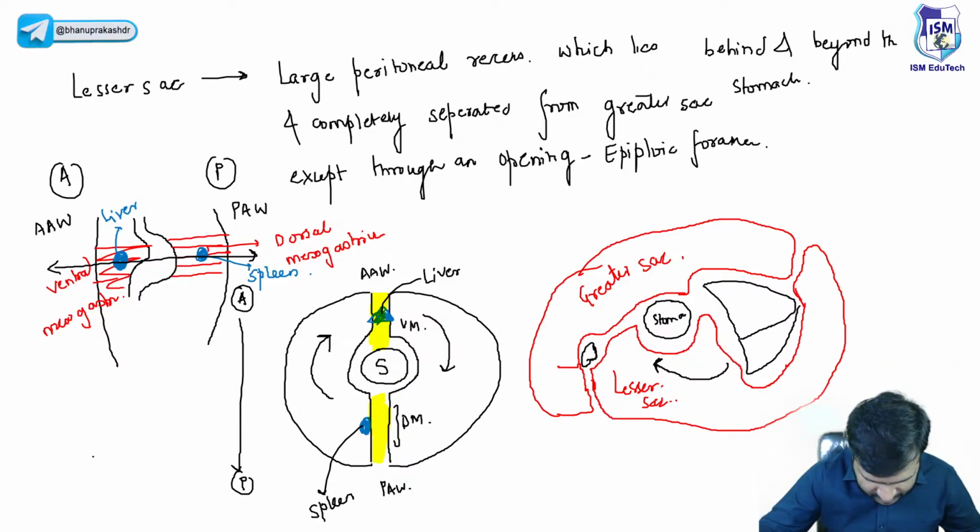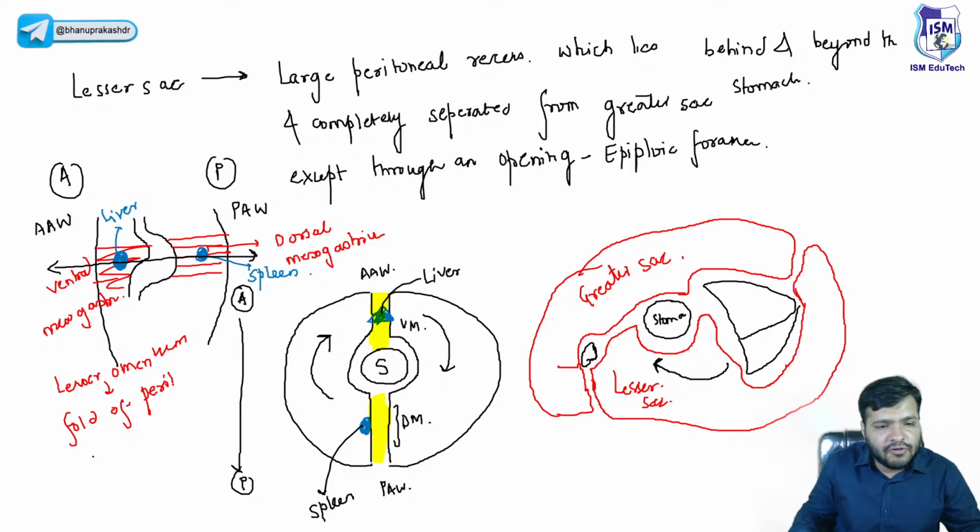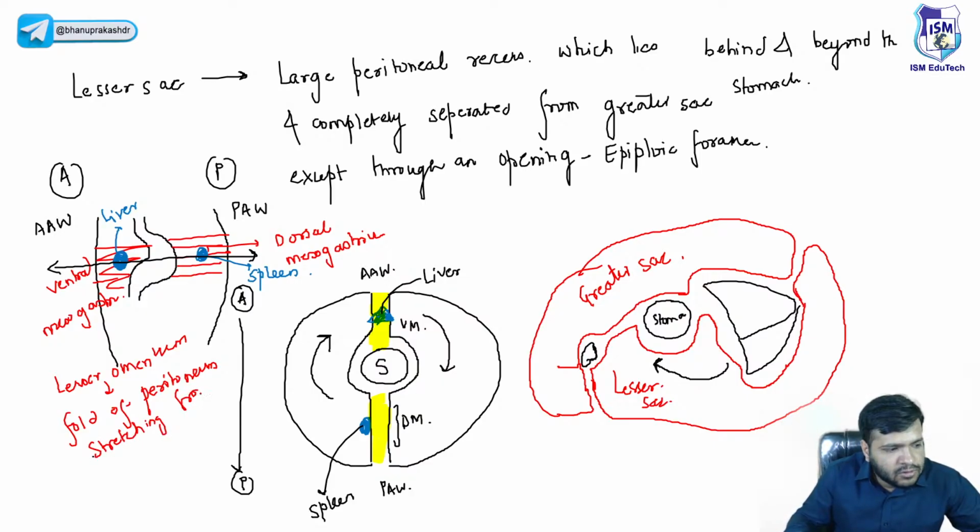Now, Abu Bakar has asked me a question. What is the difference between lesser sac and lesser omentum? तो बेटा पता चल गया lesser omentum क्या है. तो बेटा lesser omentum अगर मैं बोलूं तो remember बेटा, lesser omentum it is fold of peritoneum stretching from liver to lesser curvature of stomach.